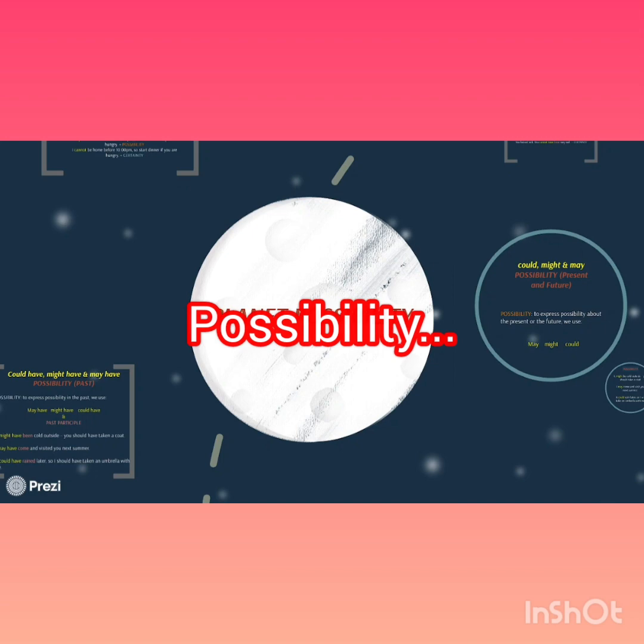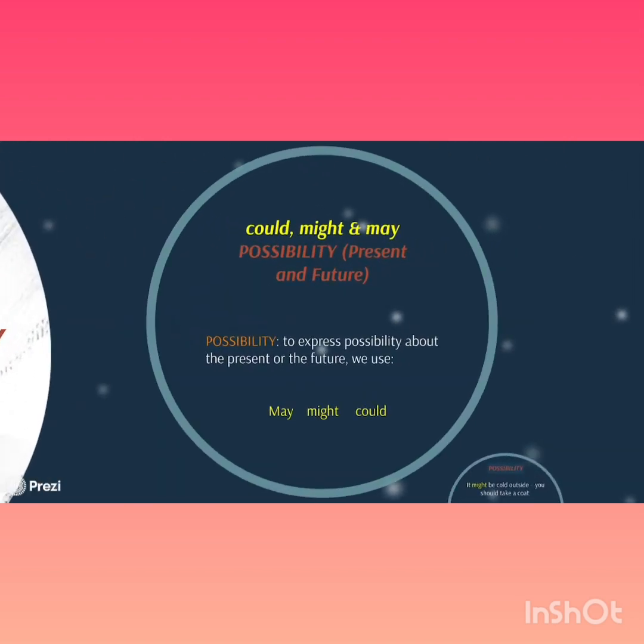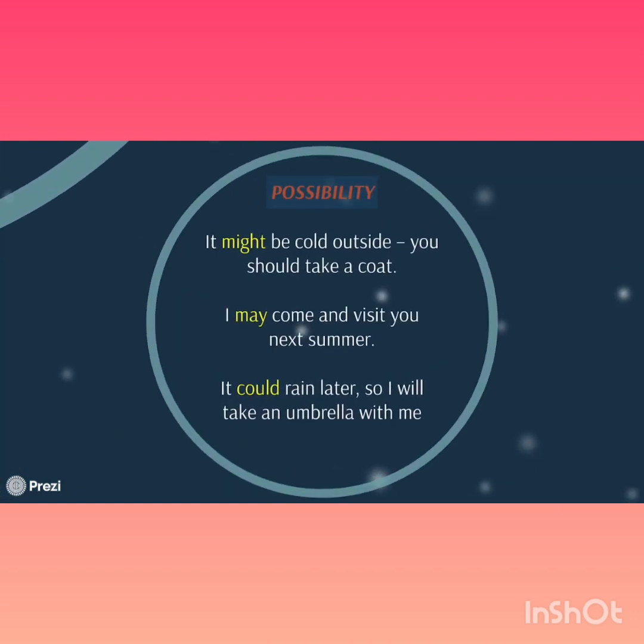Now, we also have possibility. To express possibility about the present or the future, we use may, might, or could. For example, it might be cold outside, you should take a coat. I may come and visit you next summer. Or it could rain later, so I will take an umbrella with me.